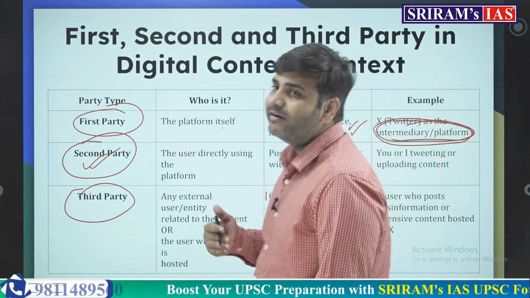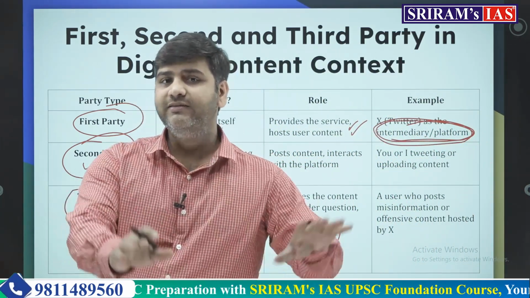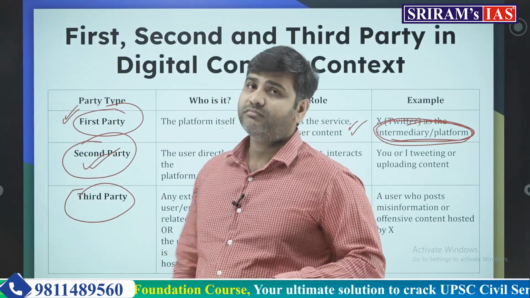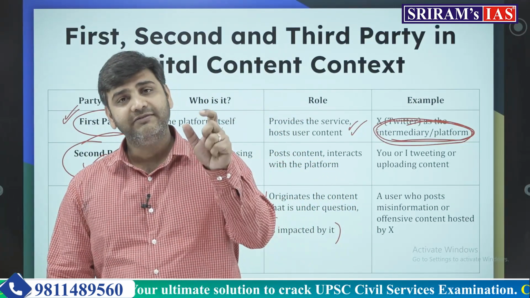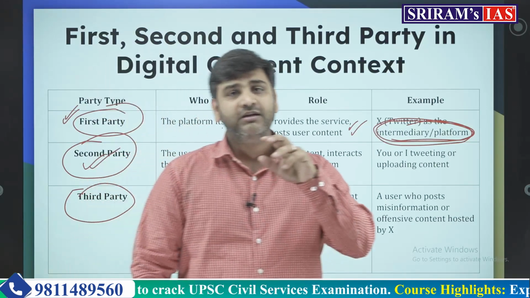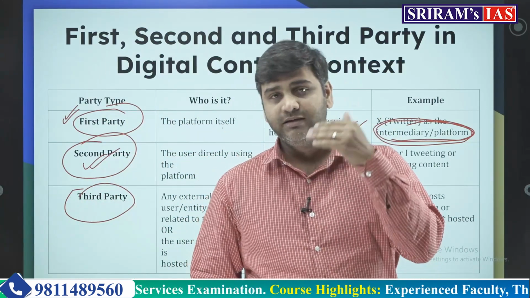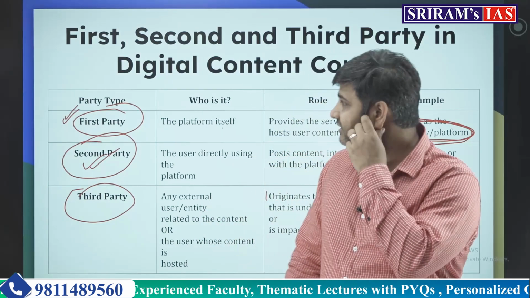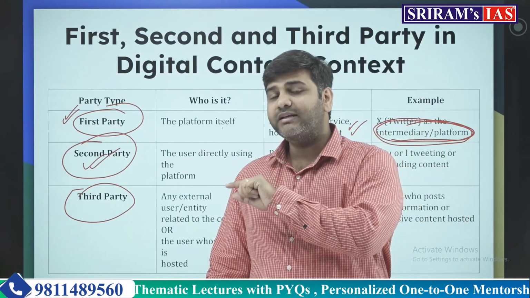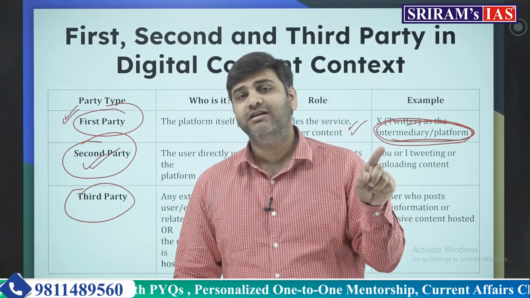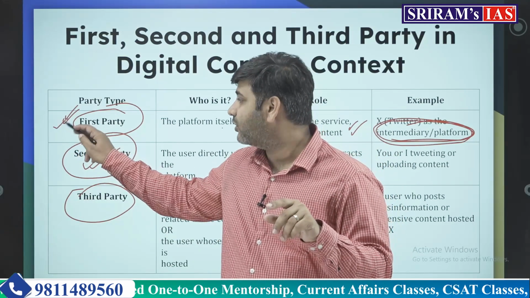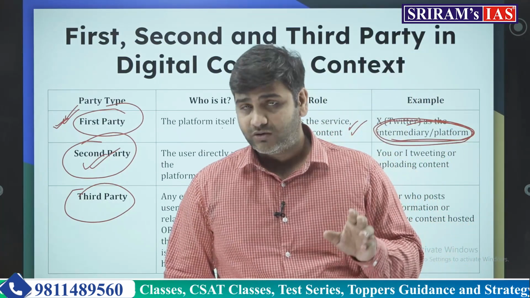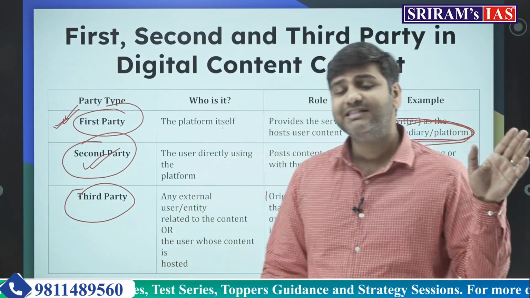So if any third party posts anything on an intermediary, the first party, then under section 79 a safeguard is provided to the first party. But at the same time, under subsection 3 clause B of the same section 79, the government can direct the intermediary to block that content, but that has to be done on a reasonable ground following the procedure given in 69A.